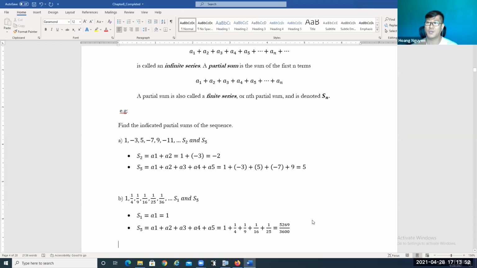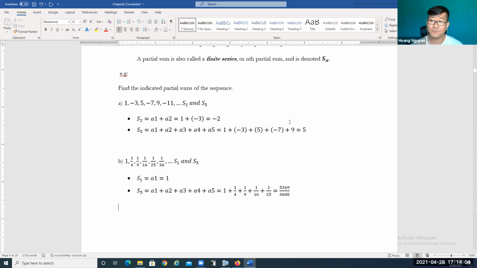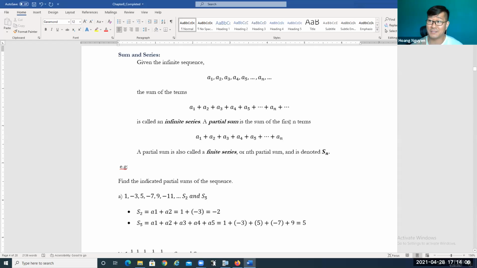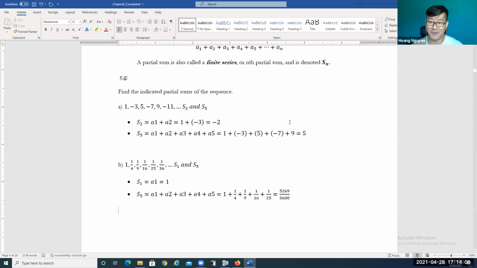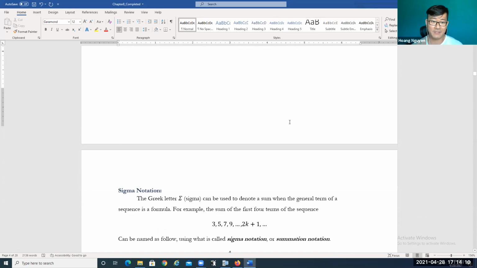So S sub n is the sum of the first n terms, or the partial sum of the first n terms. Yeah, it's the n-th partial sum. Now we have the second portion, which is a series, right? So let's see what we have next for the series.